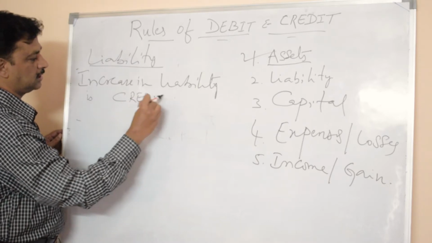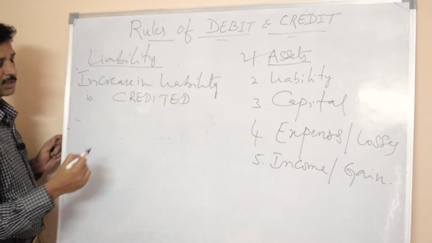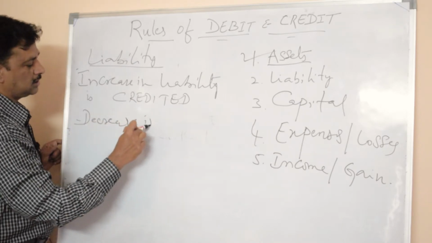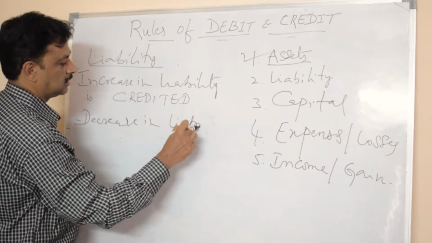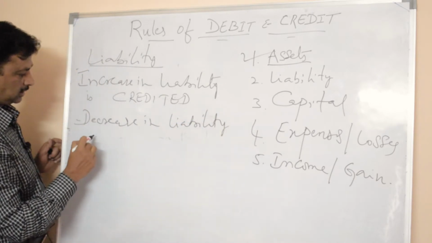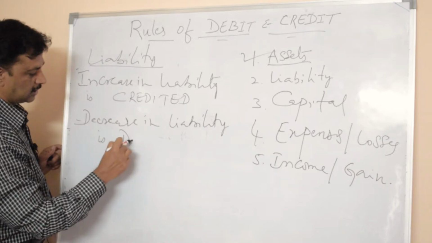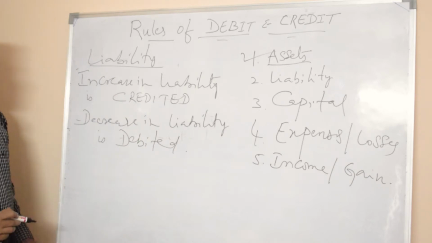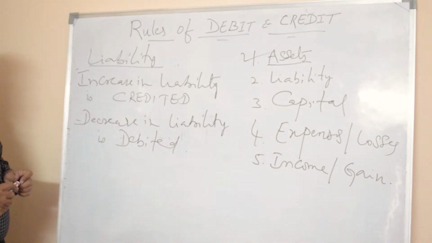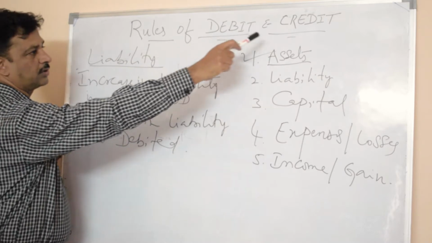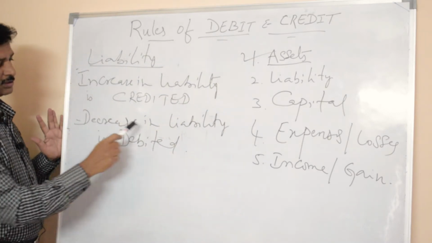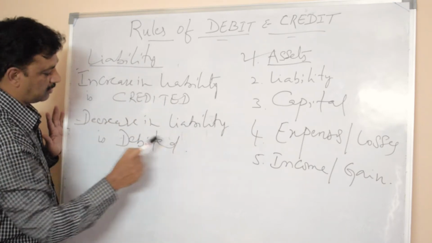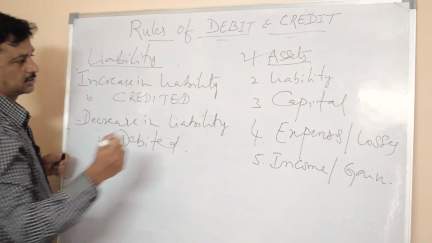Decrease in liability is debited. For recording of liability, the rules followed for debit and credit is increase in liability is credited, decrease in liability is debited. So second one is over.